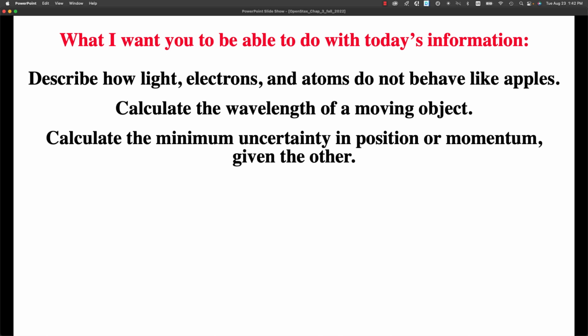And so hopefully you can describe how light, electrons, and atoms do not behave like apples. You should be able to calculate the wavelength of a moving object, or calculate how fast something has to move to get to a certain wavelength. You should be able to calculate the minimum uncertainty in position or momentum given the other one. I hope that helped.